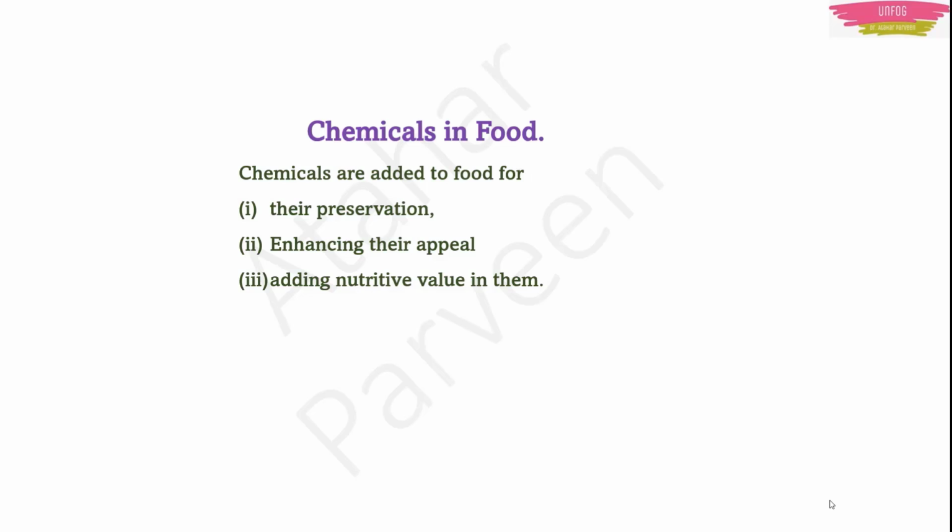Third point is adding nutrition value in them. Means maybe they will add some minerals. It happens very few times. They will add some minerals in it, some vitamins in it. For example, you can take some milk, Horlicks and Boost. They say that they have added some nutrition value in it, right? So they are also chemicals only, basically. So these are the 3 things why we use chemicals in our food.